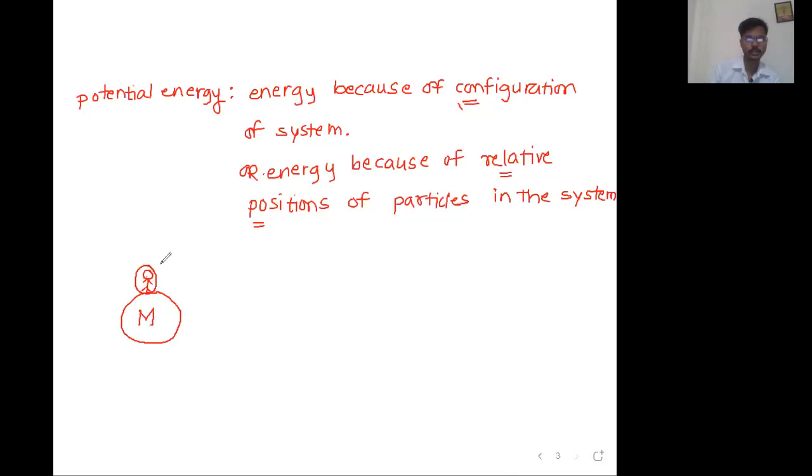This is the first configuration, or the first arrangement, or the first relative position.